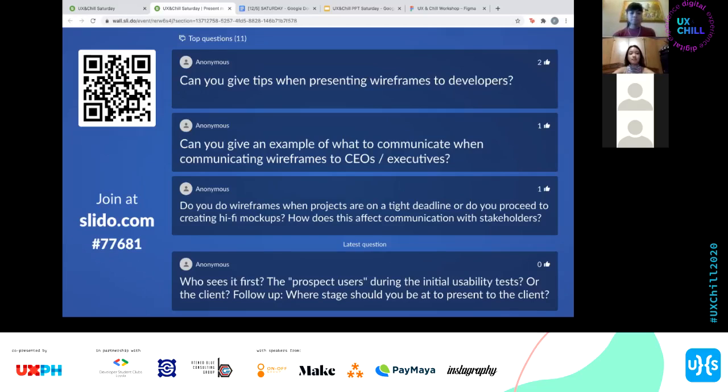It happens. I think it's pretty effective, especially if you already have an established design system. So, yeah, there are times when you can go straight to creating hi-fi. But I would say if you can, even 1 to 2 days, try to do it just so you can plan everything out.